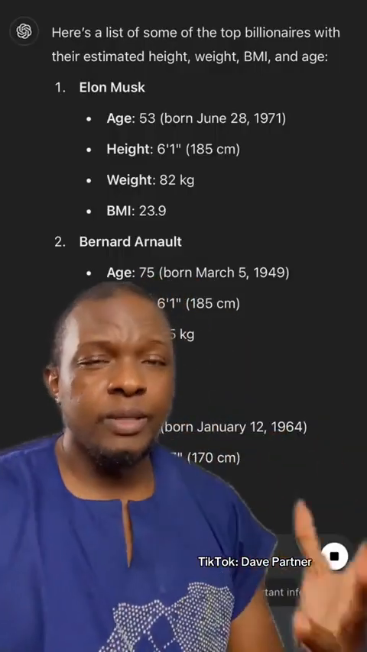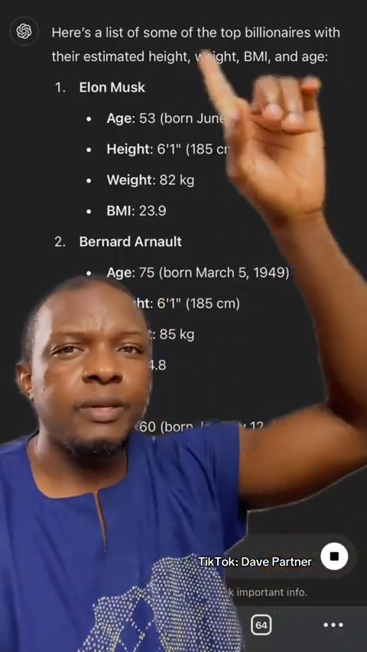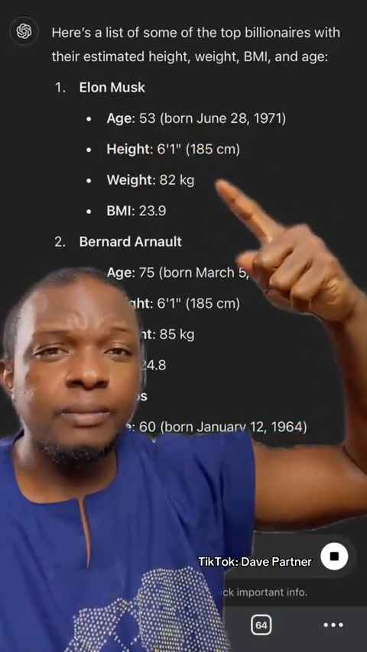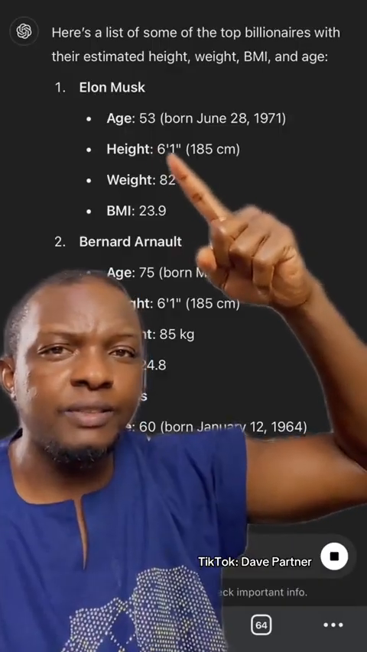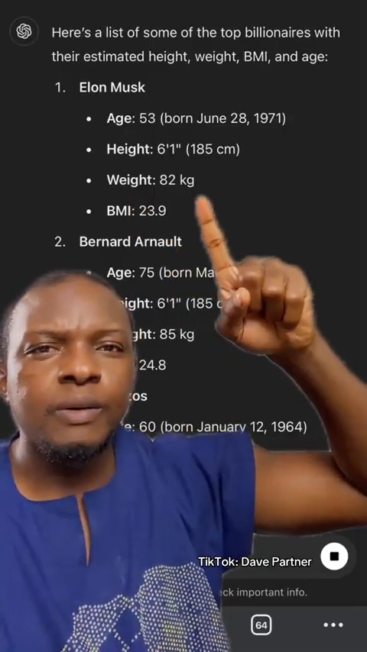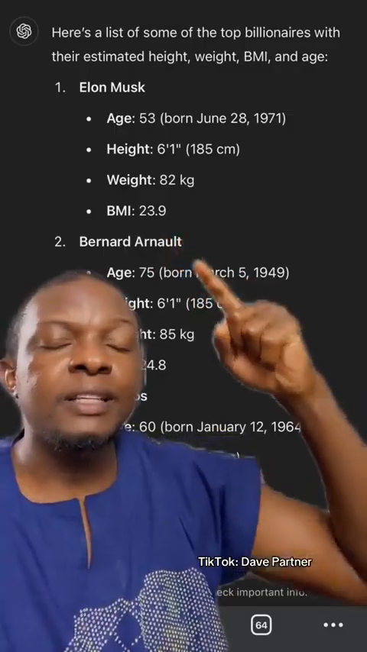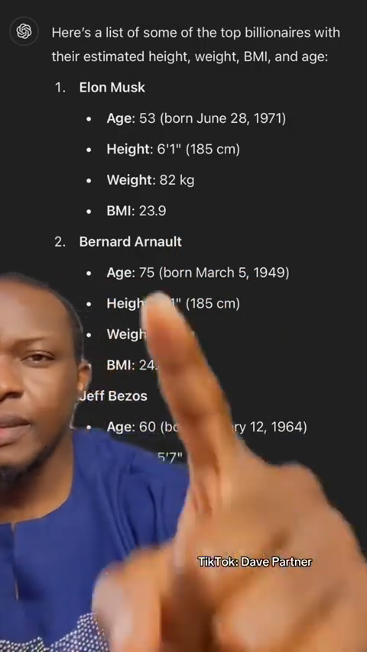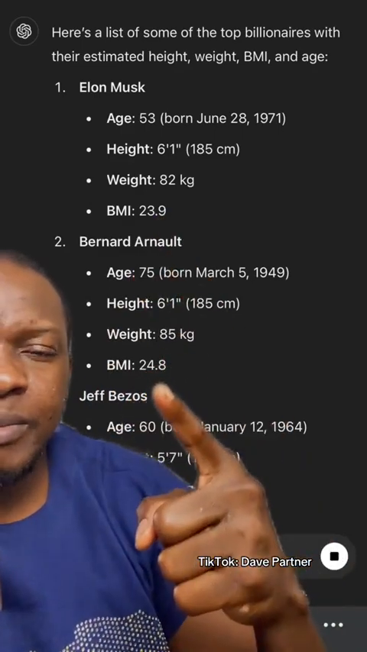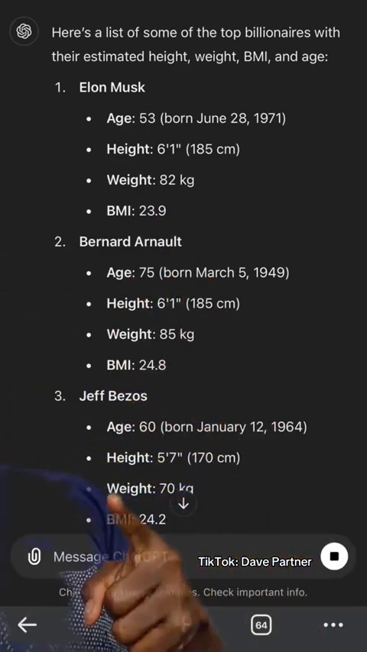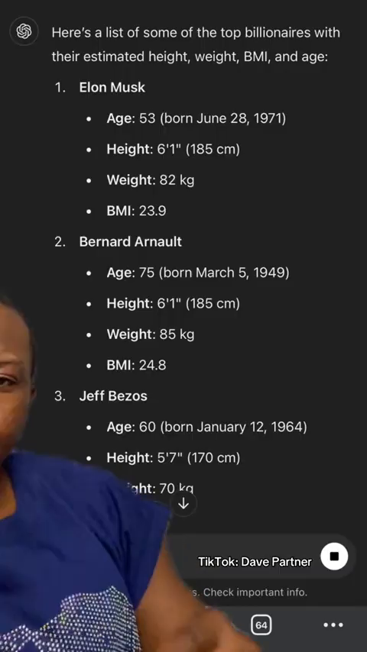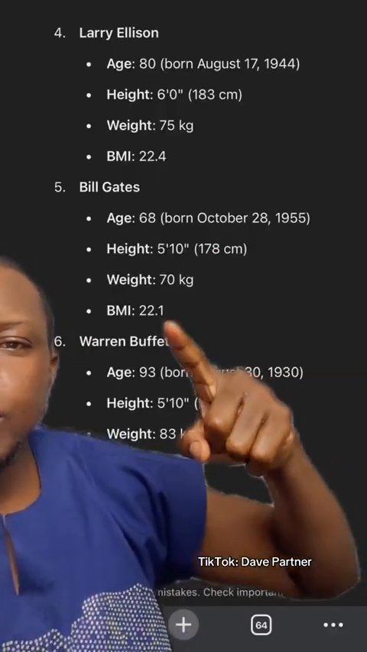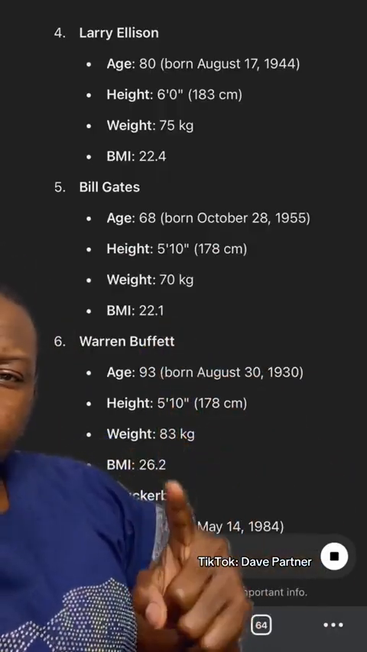So now let's look at the billionaires, the top 10 richest people. What is their BMI? Okay, Elon Musk, age 53, his height is 6.1 feet, that's 6 feet, weight 82 kg, and his BMI is 23.9. Bernard Arnault, BMI 24.8. Jeff Bezos, 24. Larry Ellison, 22. Bill Gates, 22. Warren Buffett, 26.